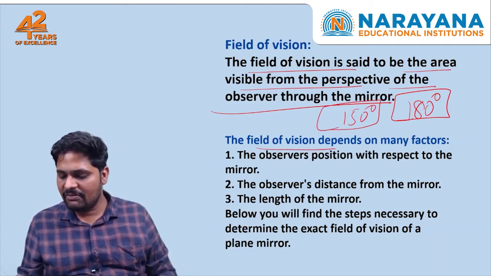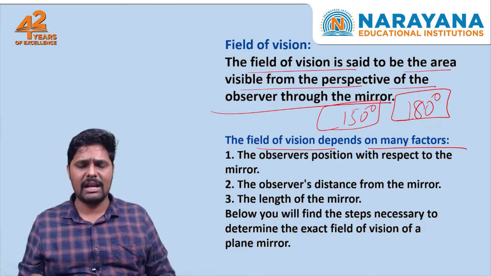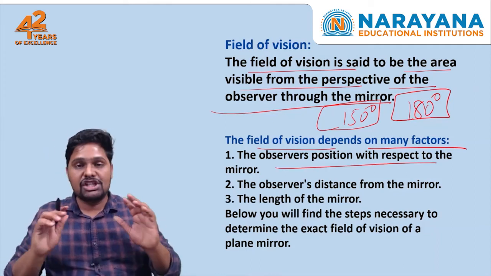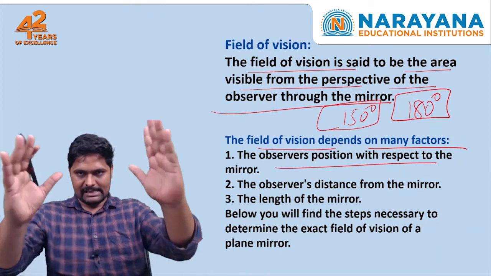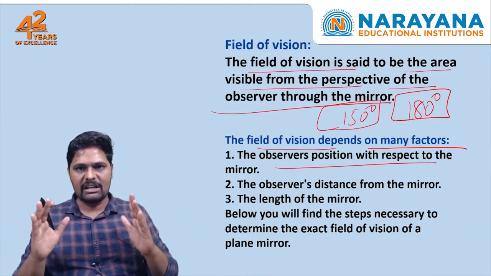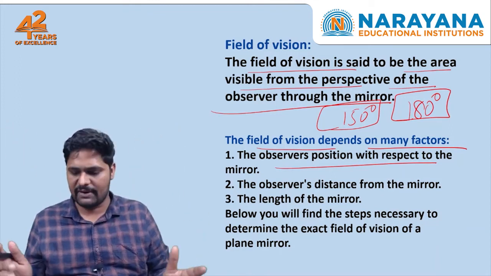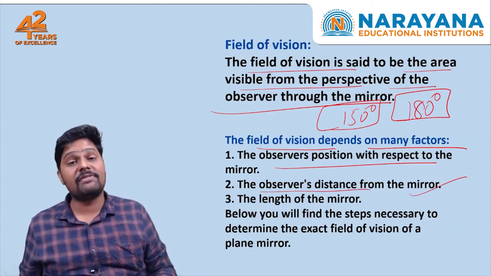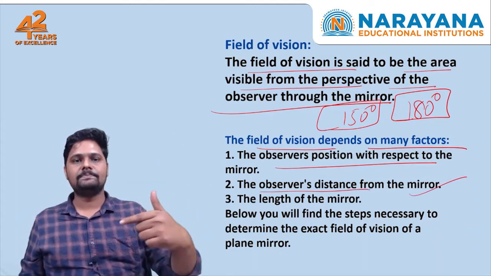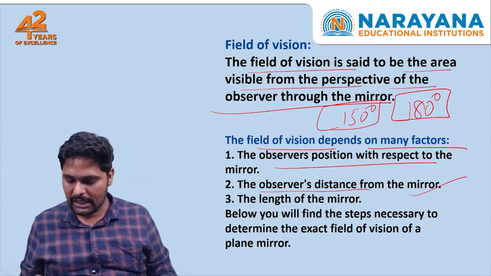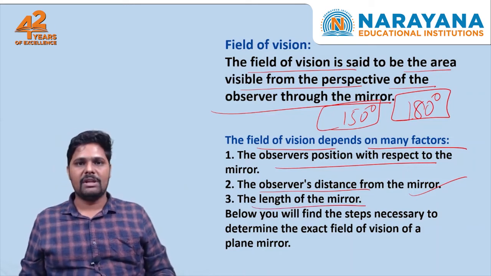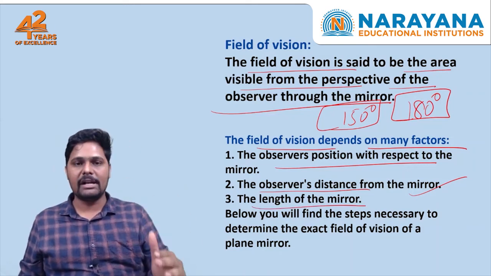Okay, the field of vision depends upon many factors. Let's see: the observer's position with respect to the mirror. If you are exactly in front, the view is different. If you are at some angle, the view is different. The observer's distance from the mirror also plays a vital role here. The length of the mirror will also matter.